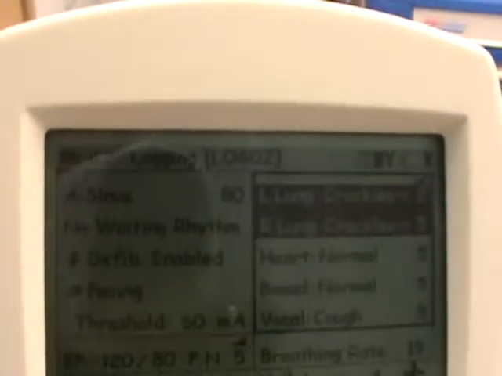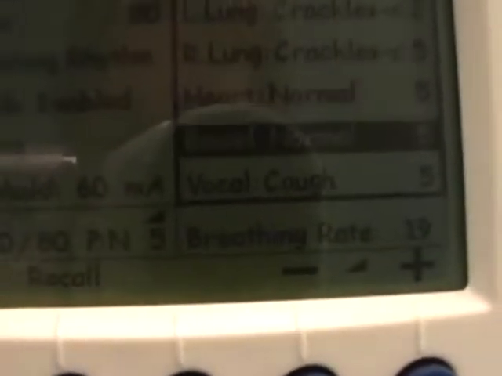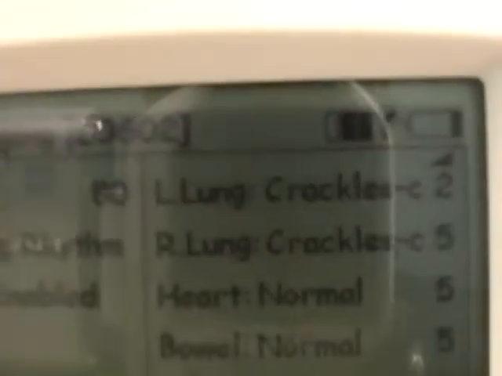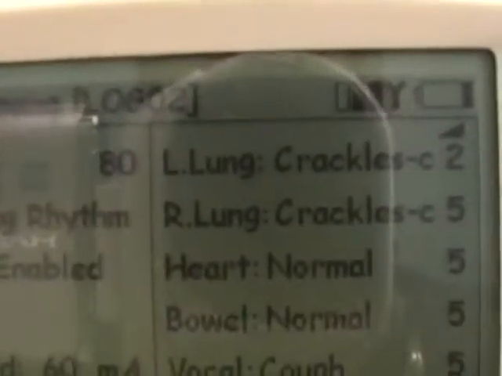To get back to the main menu, you just press OK. And now you can see all your settings. You can see that your respiration rate is 19. Again, if we want to raise that up, we just hit the plus sign, press OK, and it's set to 29. We can see that we have crackles, a volume of 2 on the left and a volume of 5 on the right.